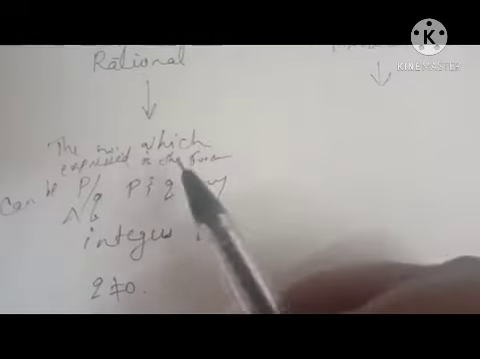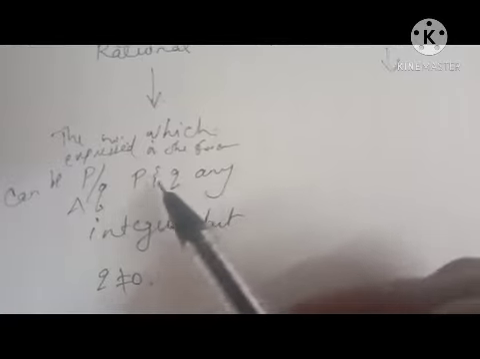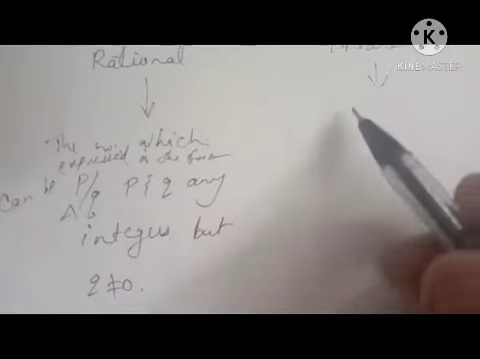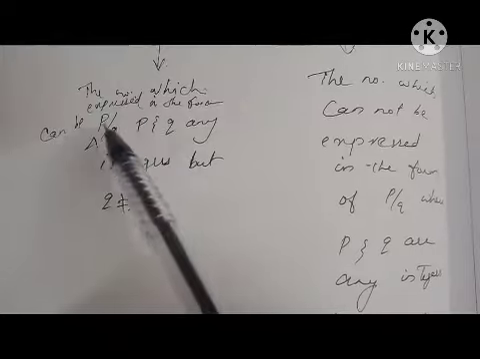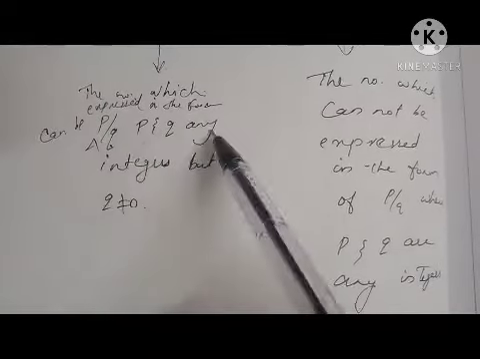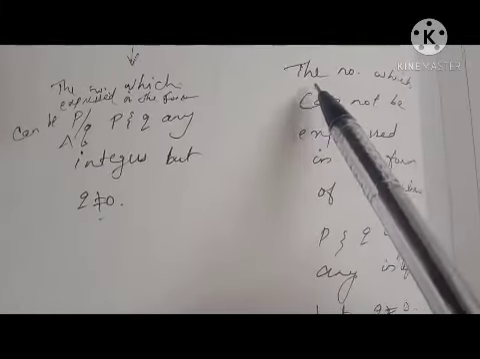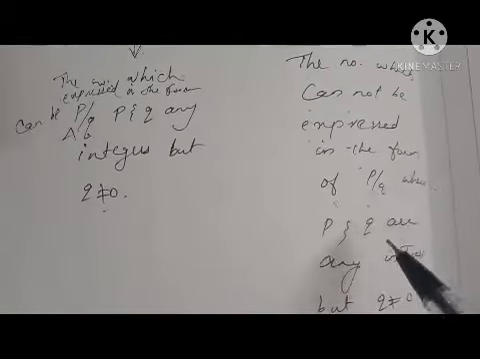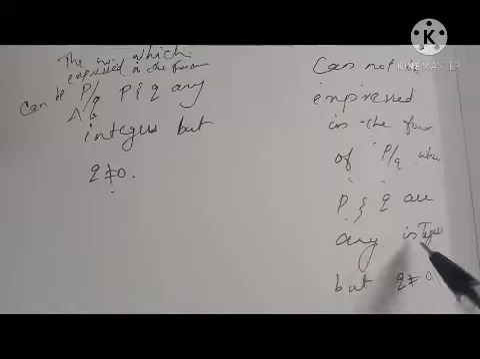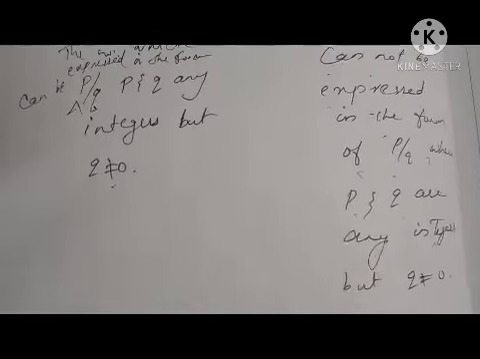So an irrational number is a number which cannot be expressed in the form p by q, where p and q are any integers but q not equal to 0. That is the definition for irrational numbers. So the rational numbers are the numbers which can be expressed in the form p by q, and irrational numbers are the numbers which cannot be expressed in the form p by q. Then we are going to discuss their decimal expansion.